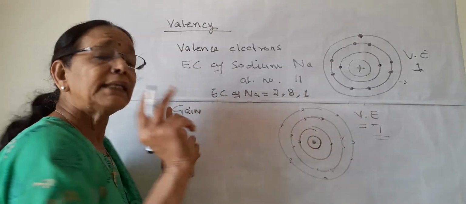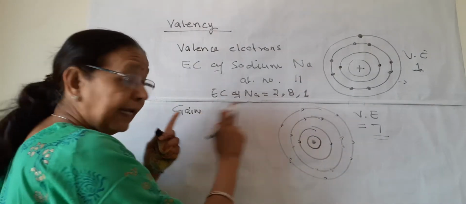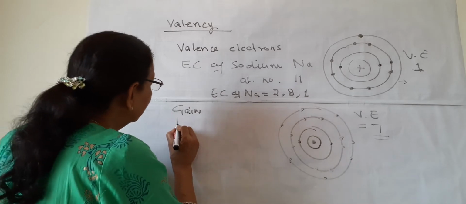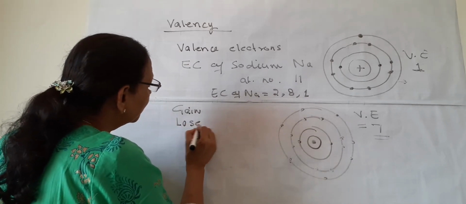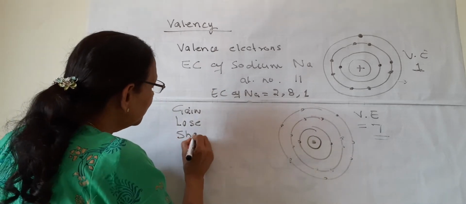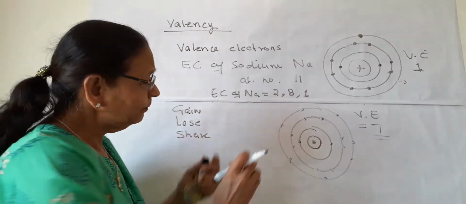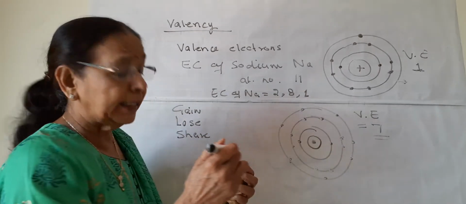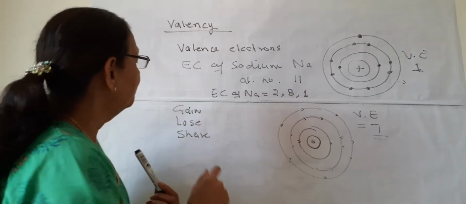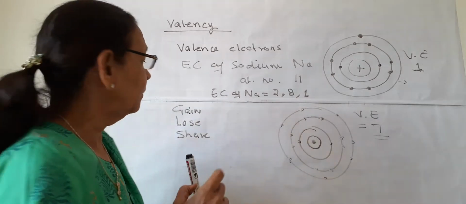They do it in 3 ways. Who? These atoms. They can gain electrons from the other atoms or the other elements, they can lose electrons to the other atoms, or they can share electrons with the other atoms. So in this way, they want to attain octet. So we will see some examples of gaining, losing or sharing of electrons.